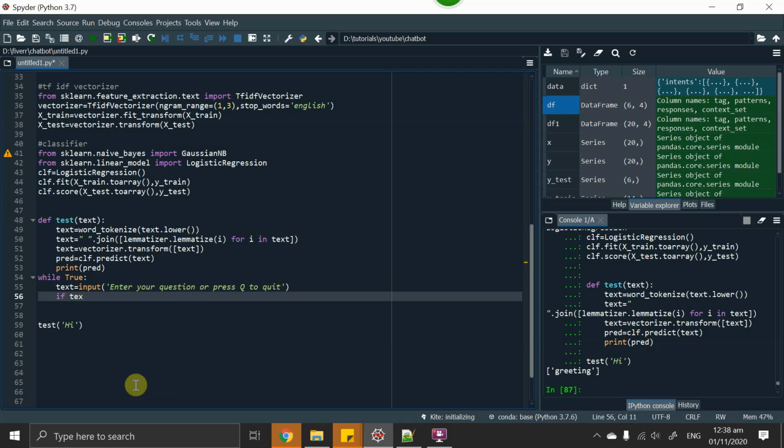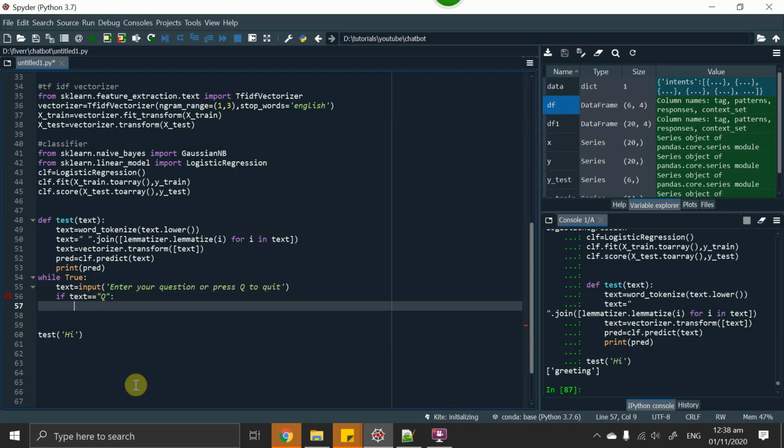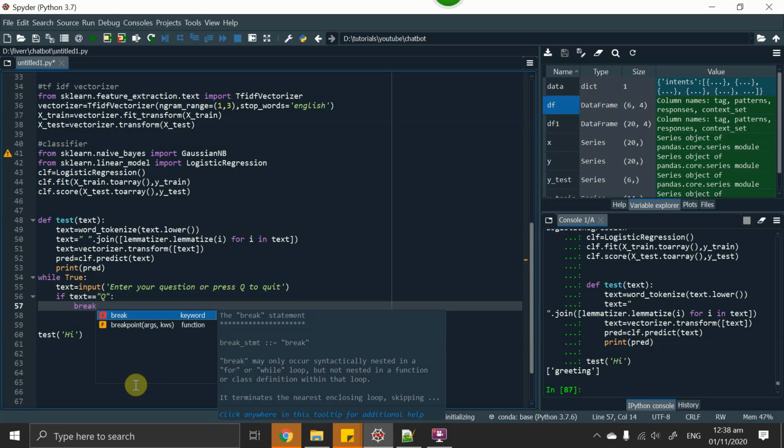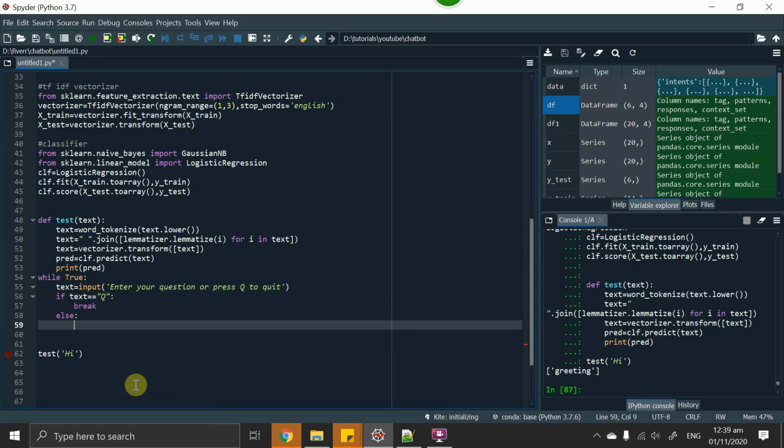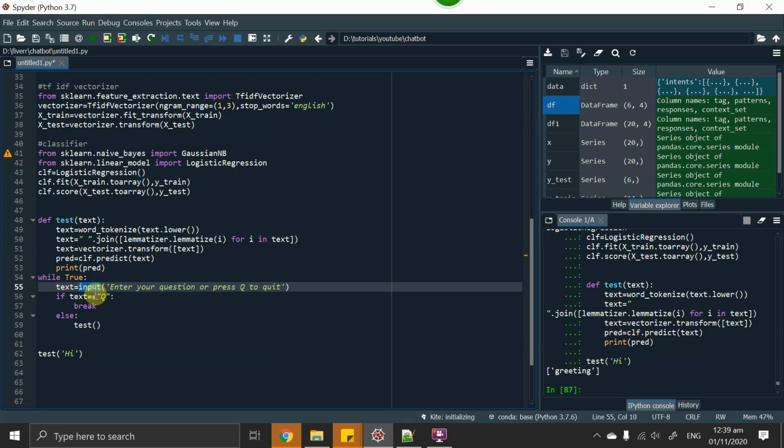If text is equal to Q so that we can quit, break the while loop, else pass the text taken from the input function to this function.